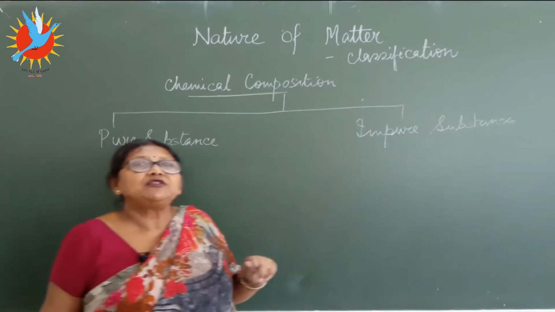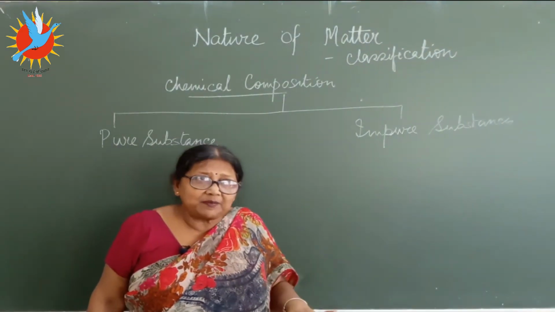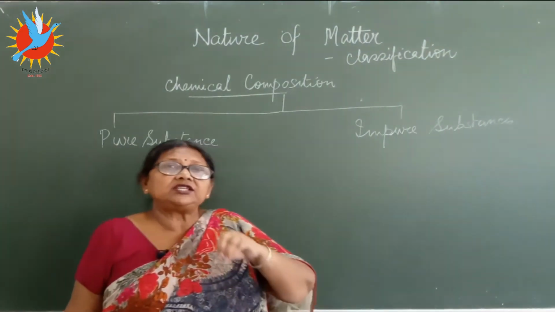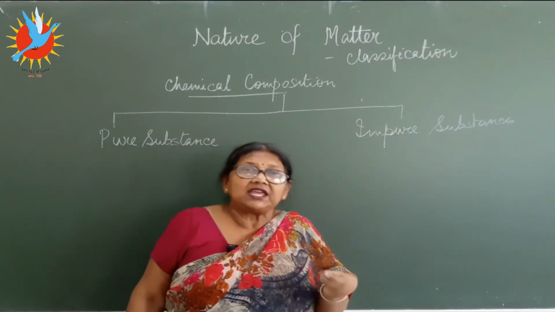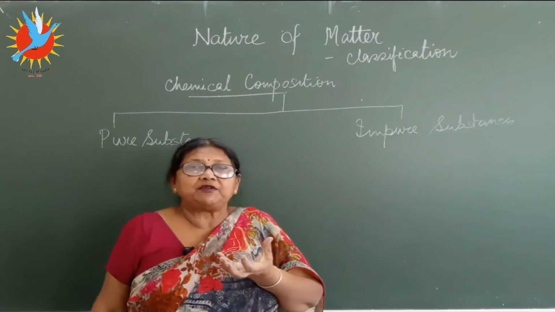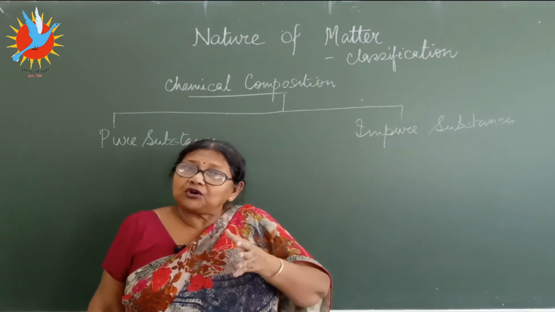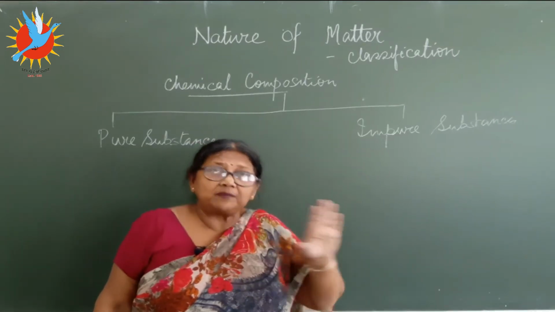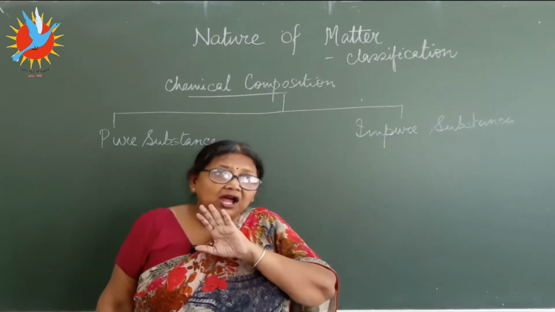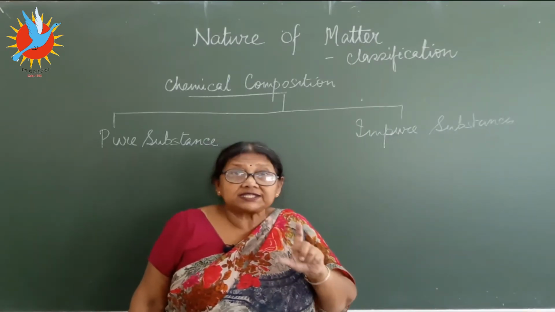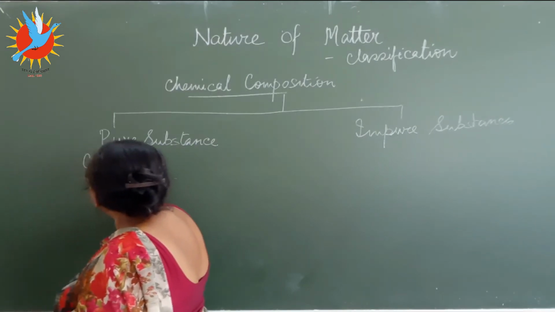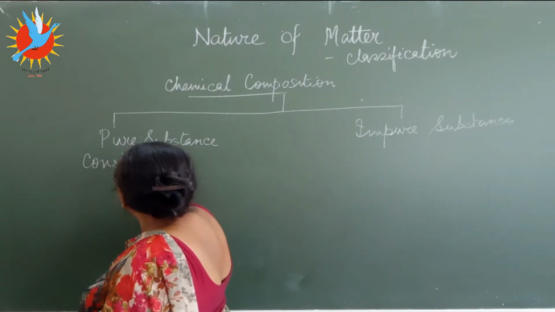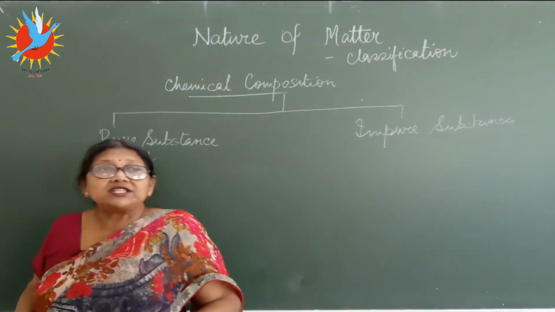What is the meaning of pure? Pure means the originality of the substance, the original particles or original substances which make that particular type of matter. So it has a uniform composition throughout. Pure substances always have constant composition. What do you mean by constant composition?